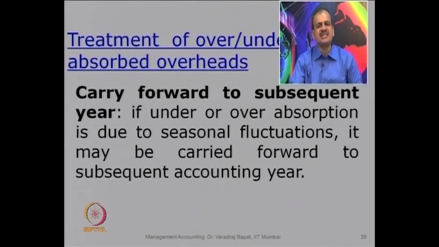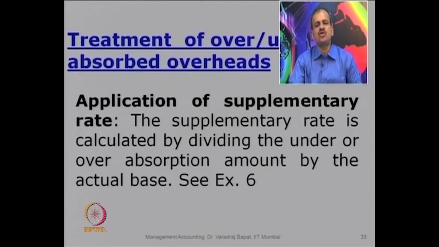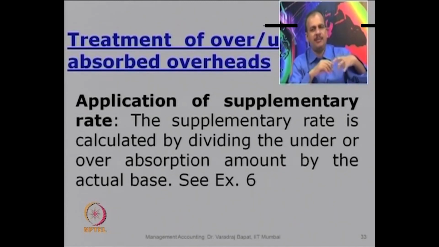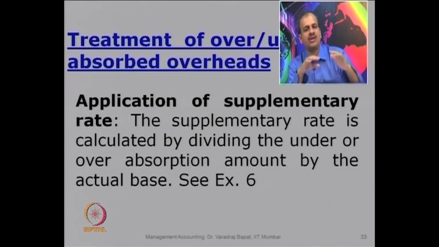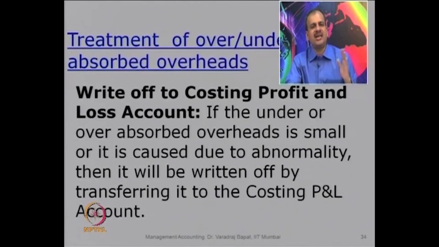Now, if the amount of difference is too small, there is no point in recalculating the supplementary rate and making changes in all the cost sheets, etc. Because the amount is very small and it can be very much borne by the company. So, in such cases it is charged to costing P&L.